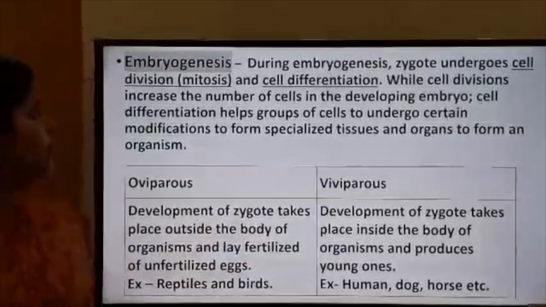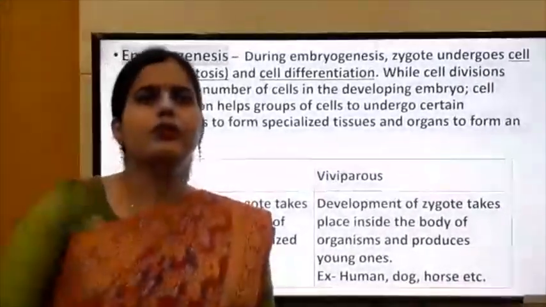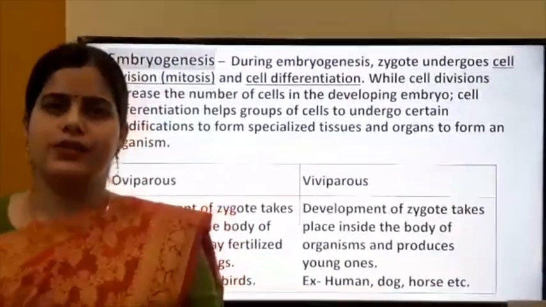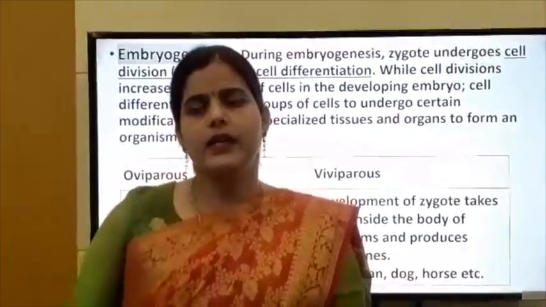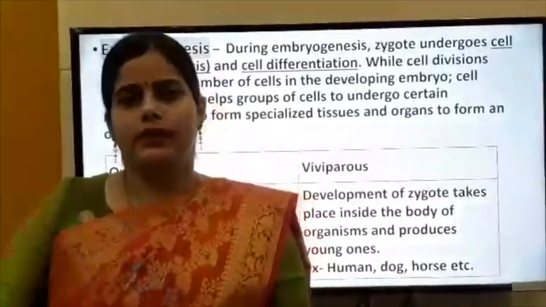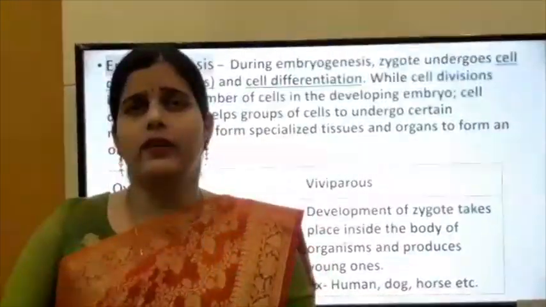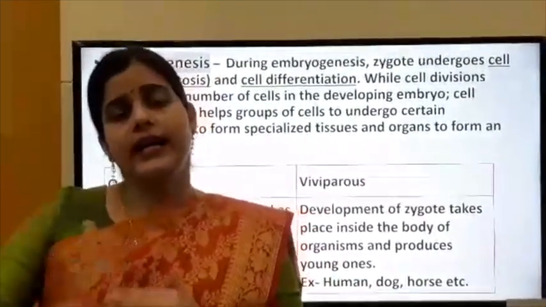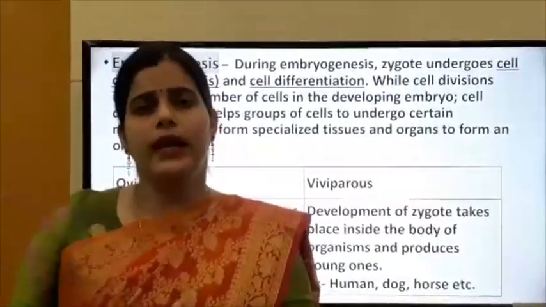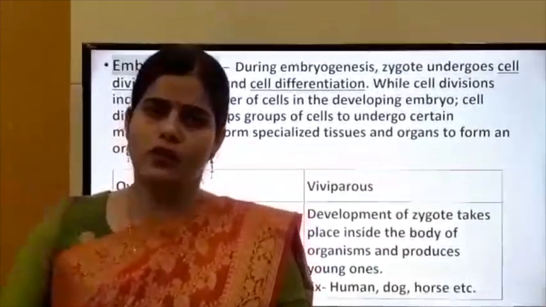Next is embryogenesis. It is also included in post-fertilization events. Once a zygote is formed, it develops. Now the zygote divides and differentiates to form an embryo or finally into an offspring.